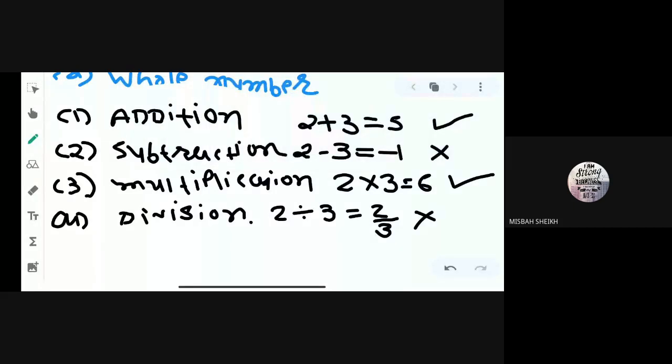Any doubt? No, sir. It is for only whole number. Whenever you do integer number property, it is different. When we are doing rational number, it becomes different. But this property, closure property, under the whole number, like addition, subtraction, multiplication, and division, whole numbers are closure under the addition and multiplication only. Under the subtraction and division, whole numbers are not closure. Clear, all of you? Yes, sir.